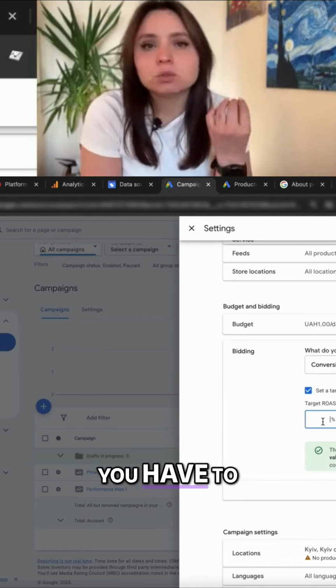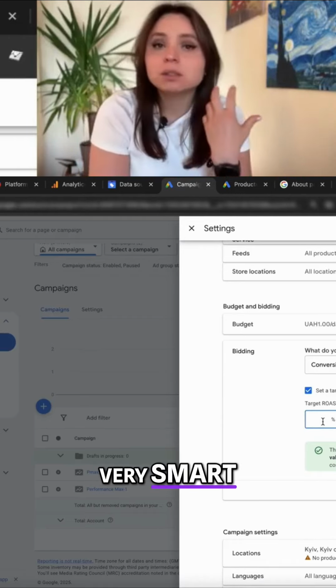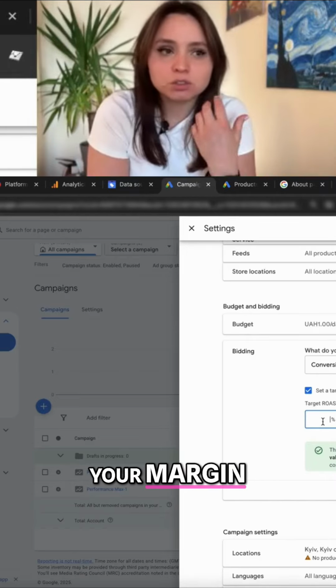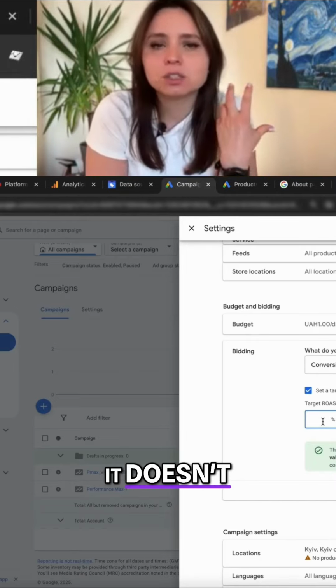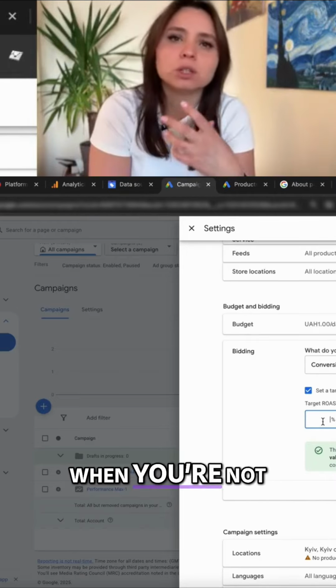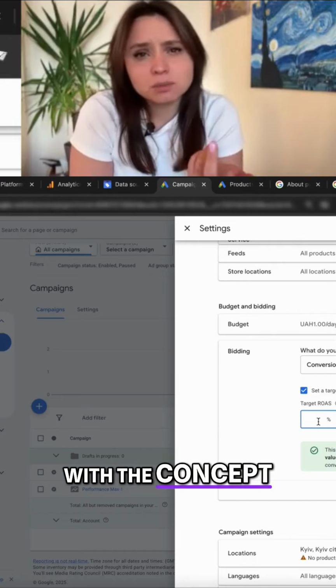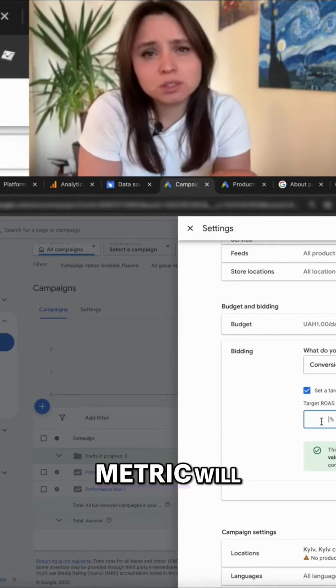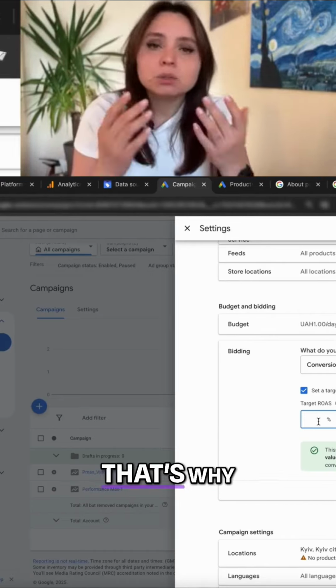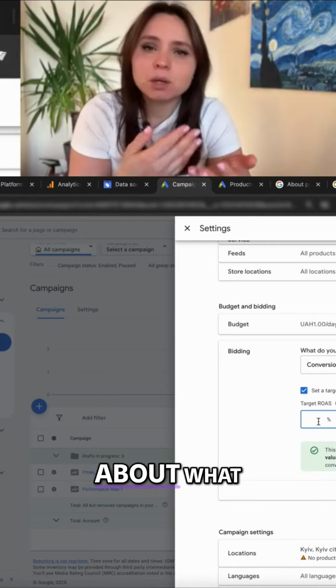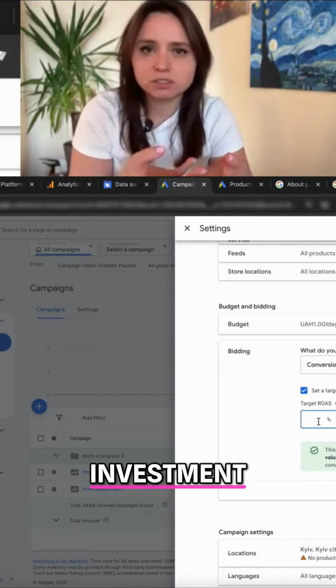Secondly, you have to understand that the AI is very smart. It's really cool, but it doesn't know your margin figures. It doesn't understand when you're breaking even and when you're not. It doesn't even operate with the concept of revenue. There, the revenue metric will be called conversion value. That's why, to give the system some guidelines about what you want from it, what return on investment you expect,